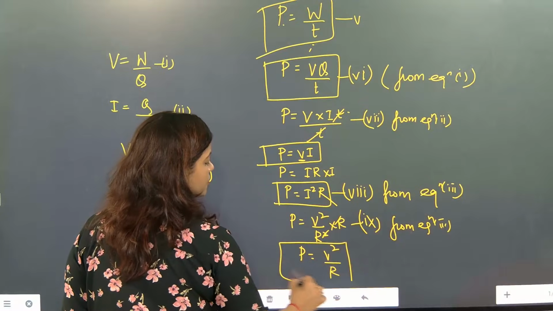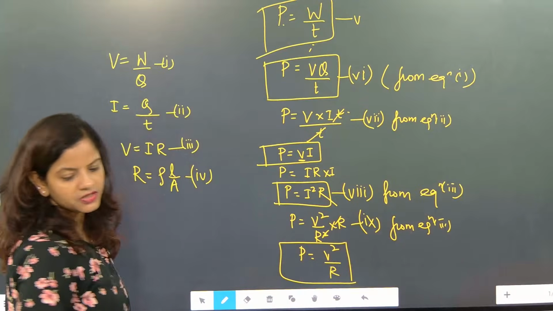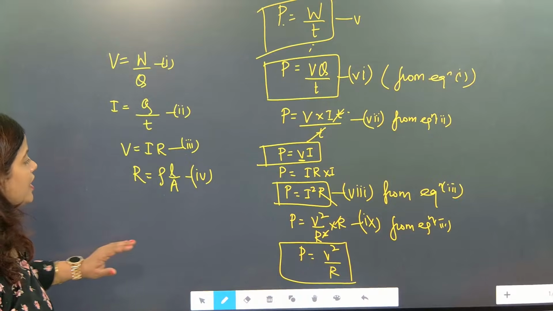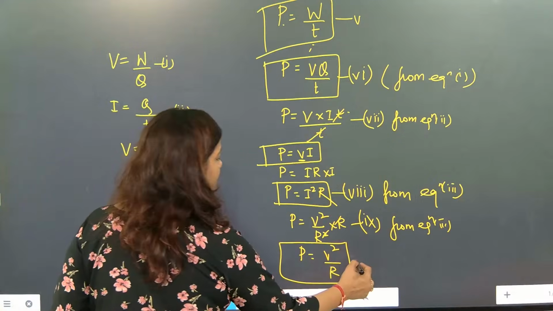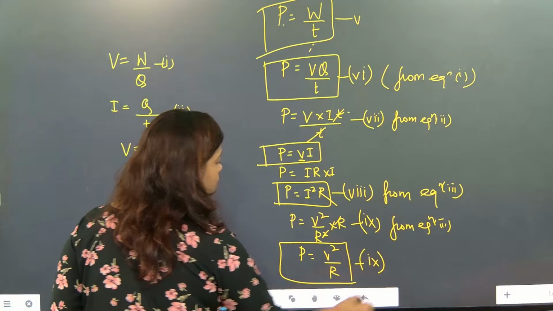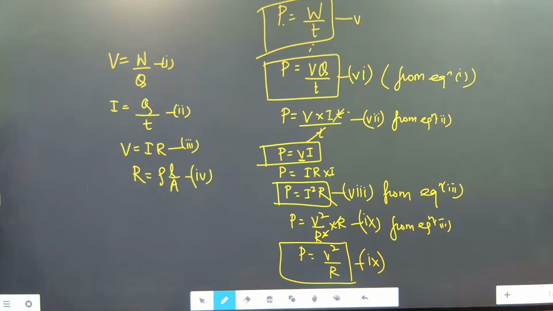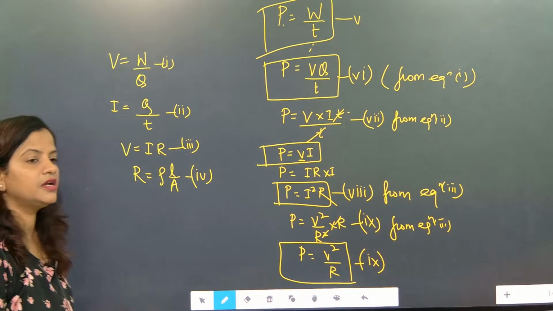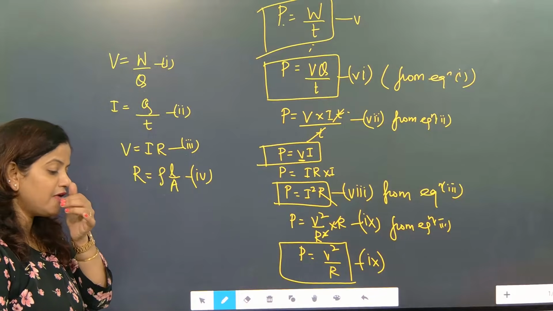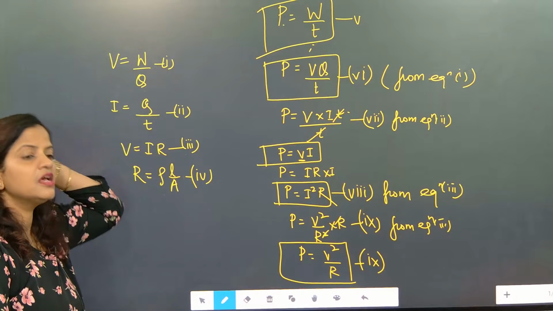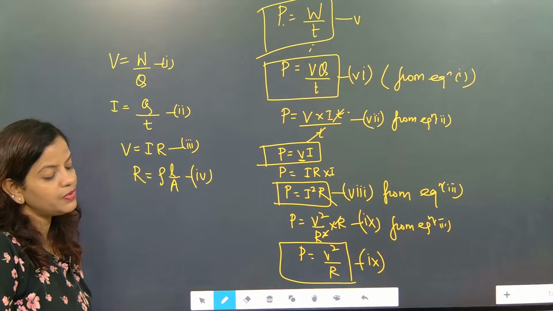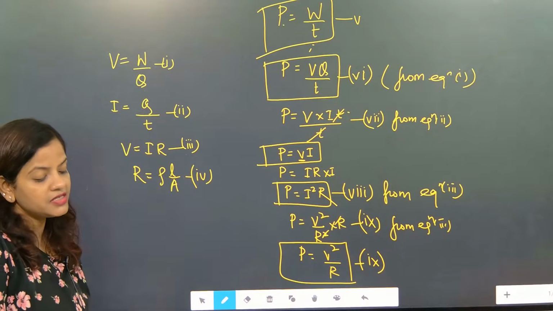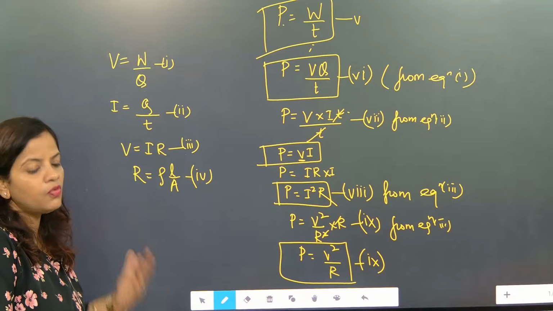So without touching the book, we can generate our formulas. Nearly 9 formulas we have generated. Understood? So this is exactly the power content. We need to understand that every electrical appliance will have its own power, and the power is measured in kilowatt hour.